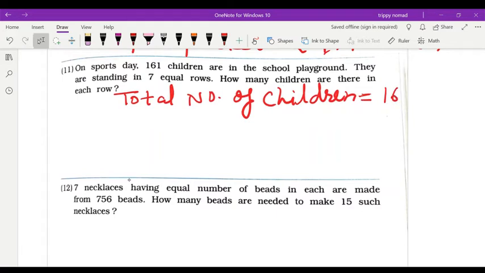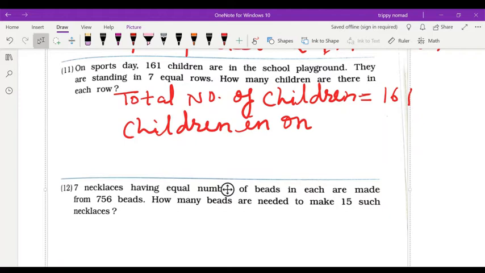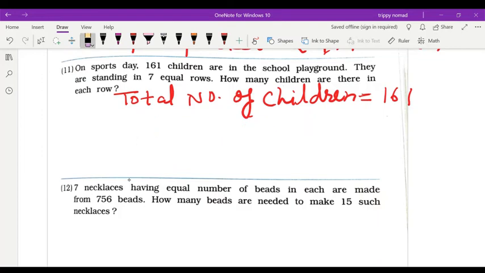Then the number of children in one row, that we have to find. Total number of rows, that is 7.